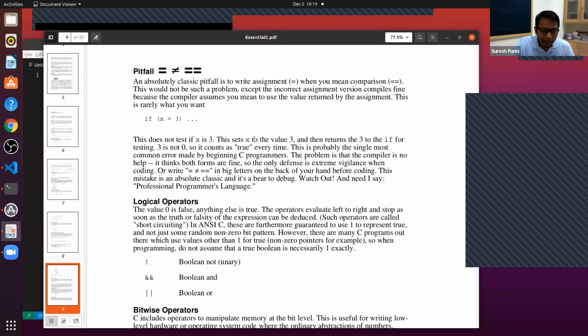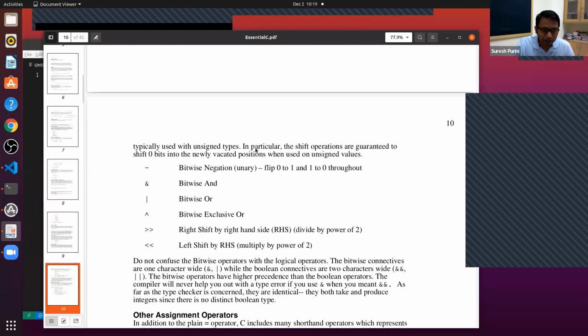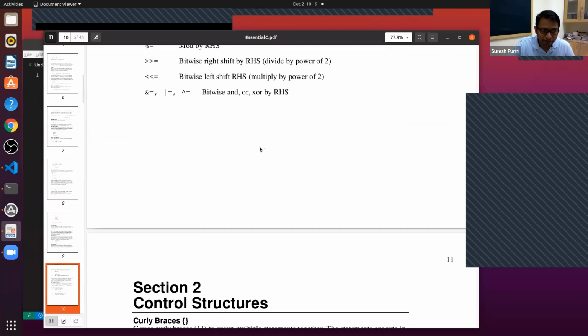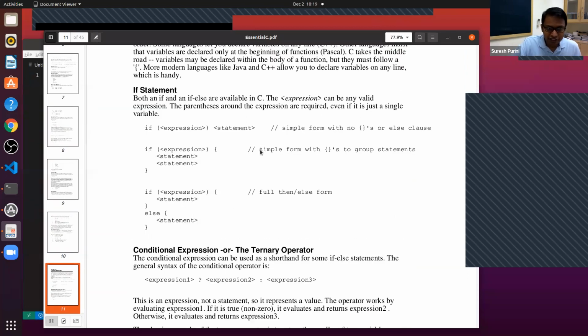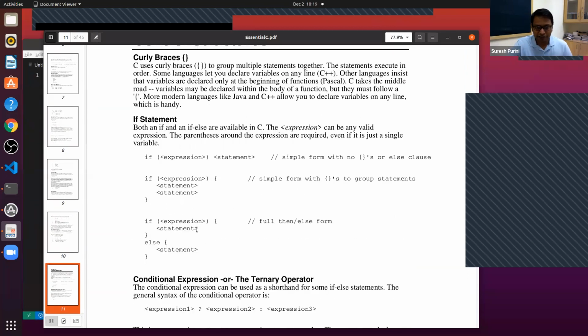All right. And then let's keep going. The next thing that we used is the if statement. There are 3 forms of if statement. One is just, if this condition is true, then execute this. And the other form, this is the form that we used: if the expression is true, then we execute the sequence of statements in the if part. And if it is false, then we execute the statements in the else part of the if statement.